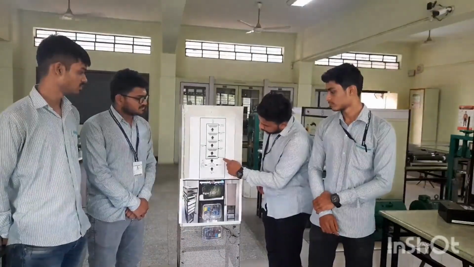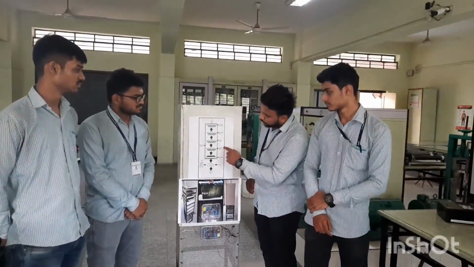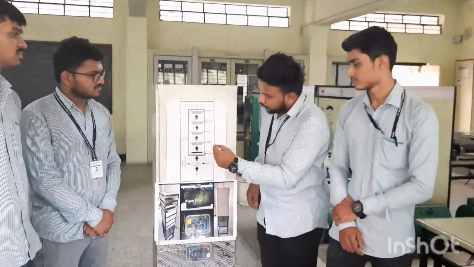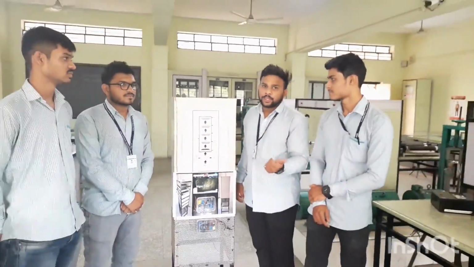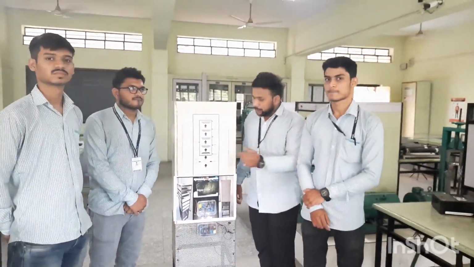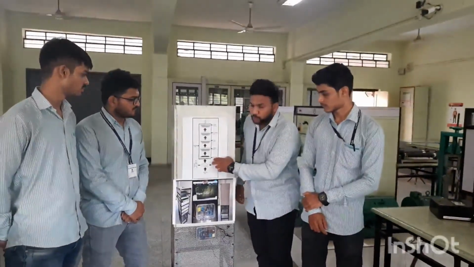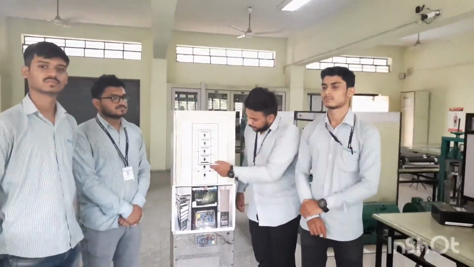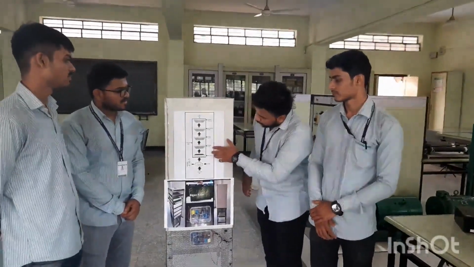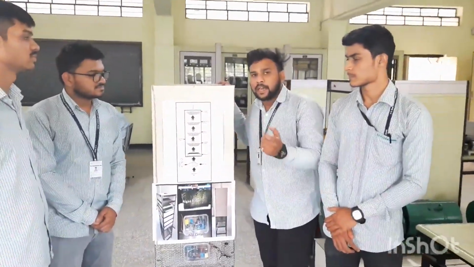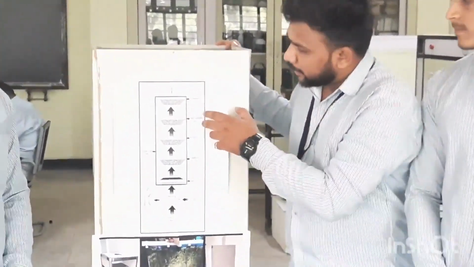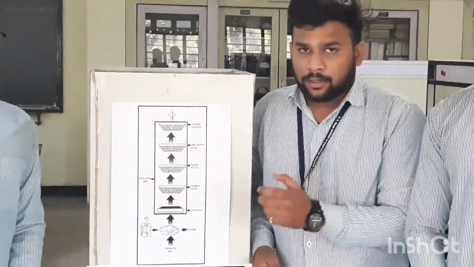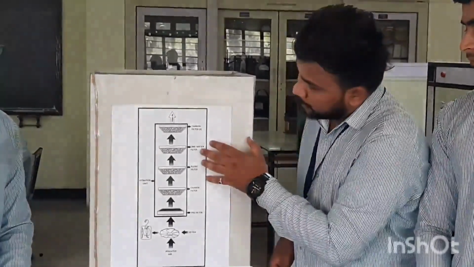The first filter layer is the pre-filter, then carbon filter, then algae, lime water, and the carbon filter. Each filter reduces some amount of pollutants like carbon monoxide, carbon dioxide, and hydrocarbons. The pre-filter is used for PM 2.5, meaning dust and other particles. Then we are using the carbon filters, which extract the carbon from the atmosphere, and then the lime water and the algae are used. Algae naturally eat the carbon dioxide from the atmosphere.